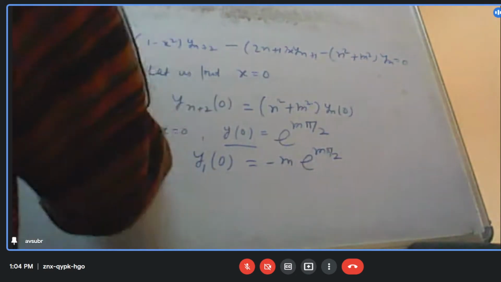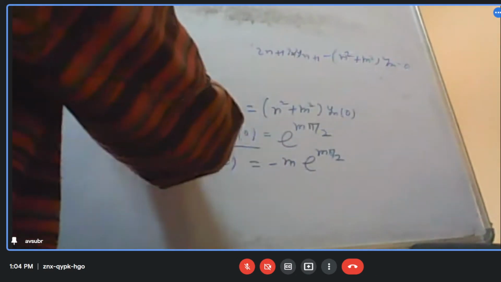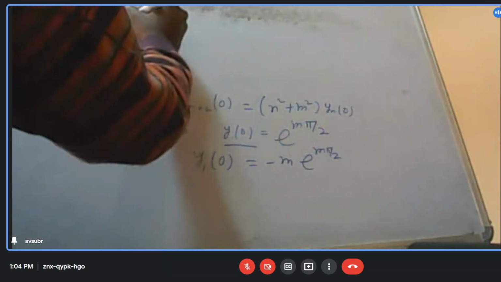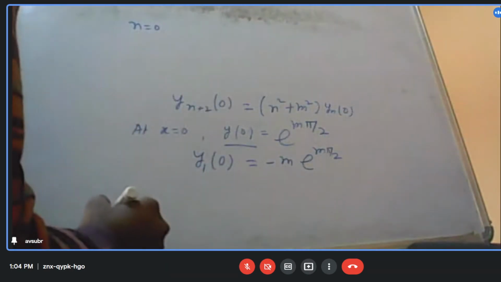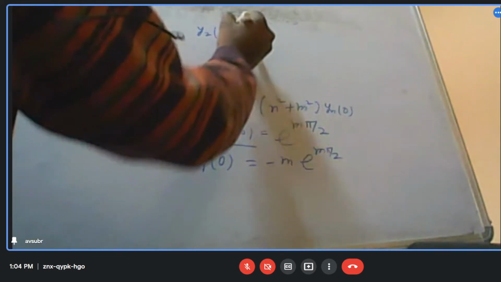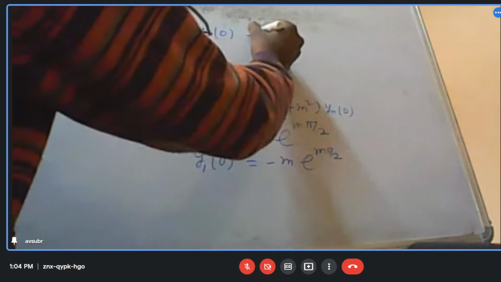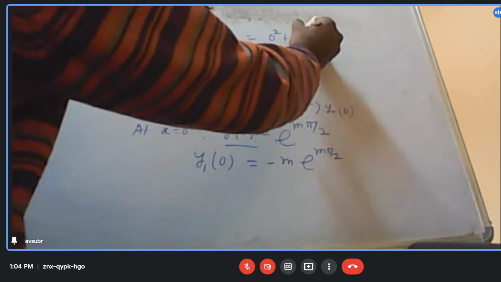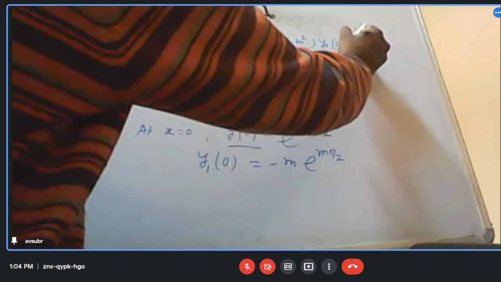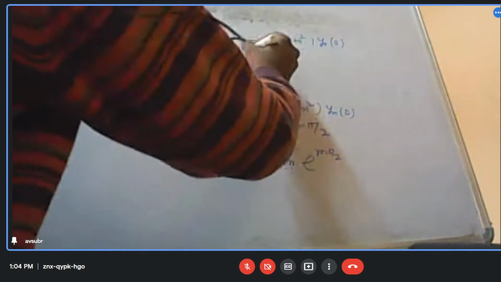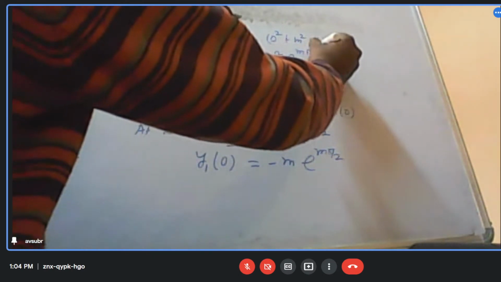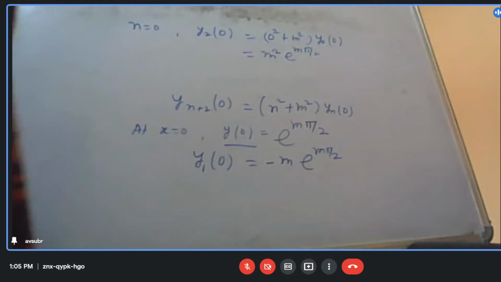Now let us do it for different values of n. So now let us take first n is equal to 0. What will we get? y2 at x equal to 0 will be 0 square plus m square into y0 at x equal to 0. So this will be m square e to the power m pi by 2. Is it okay?